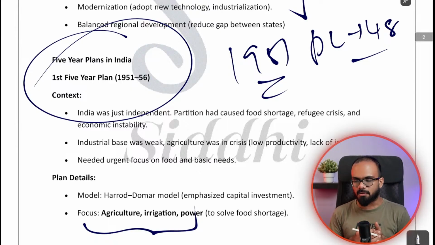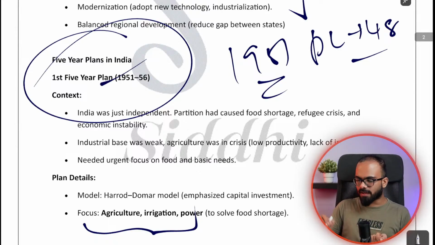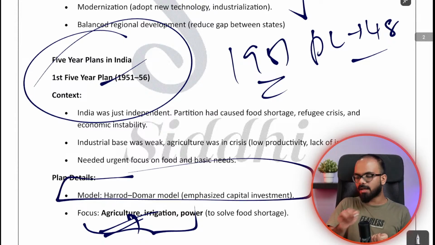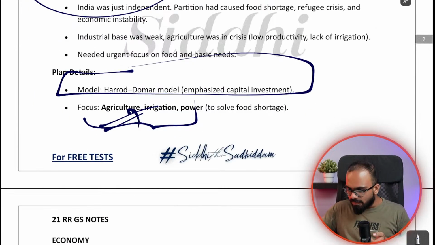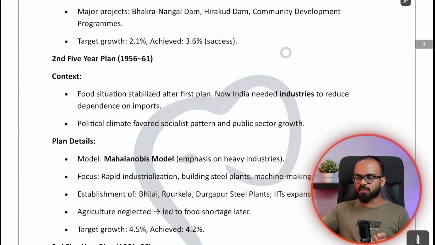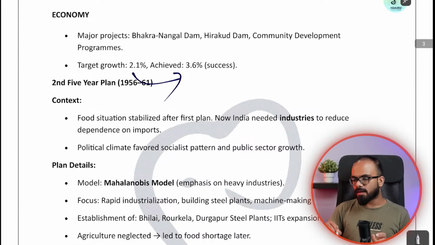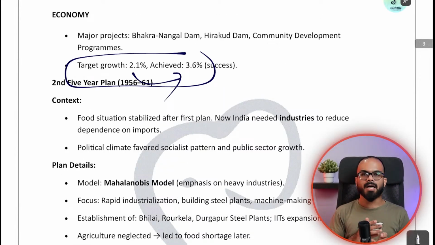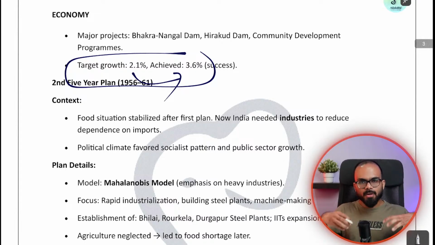So India wanted to be food independent. The first 5-year plan is all about food self-sufficiency, and this model is called the Harrod-Domar model. They will ask you these kinds of questions. And as a part of achieving food self-sufficiency, the major problem in producing more food is the availability of water, because India is dependent on monsoons.